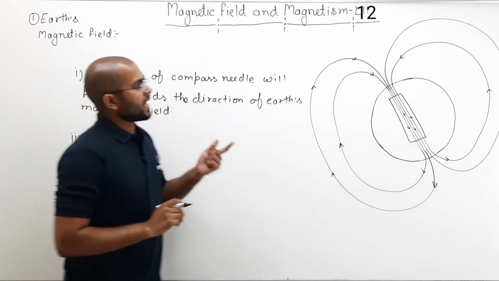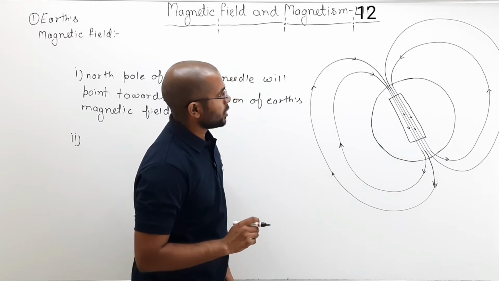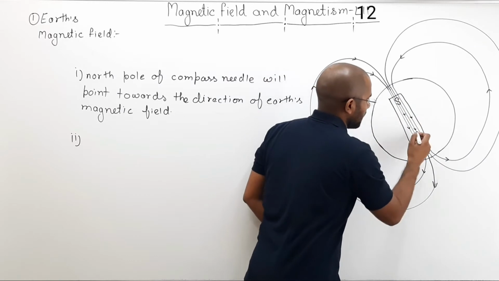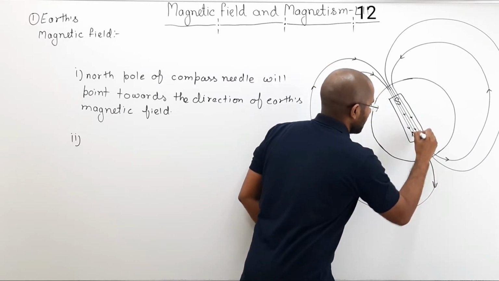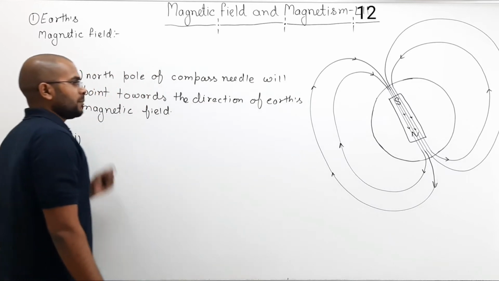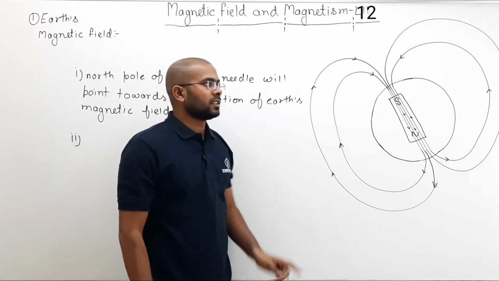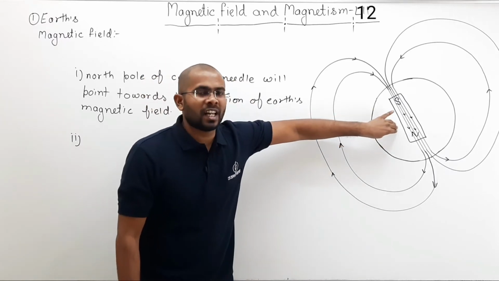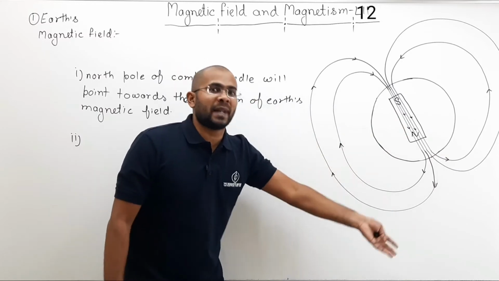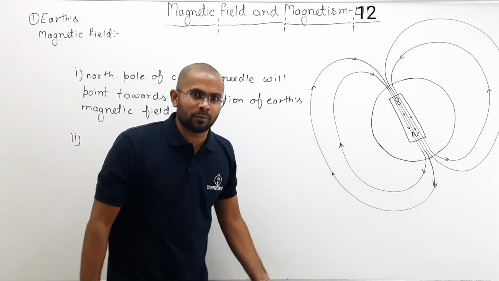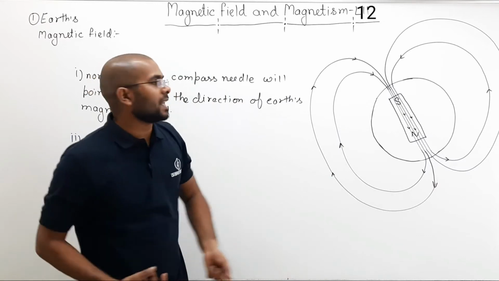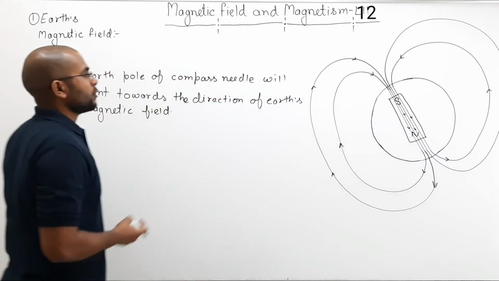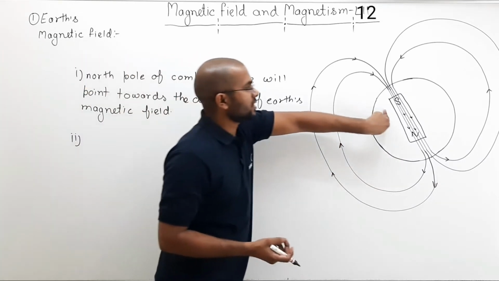So which direction will be the south pole of this magnetic dipole? See, here the field lines are entering, so this will be south pole. Here the field lines are exiting, so this will be north pole. So the magnetic field lines of Earth resemble that of an imaginary dipole. Remember, there is no such dipole actually placed inside the Earth. There is no actual dipole, but they resemble that of a dipole placed inside the Earth. Now, what would be the dipole moment of this imaginary dipole?